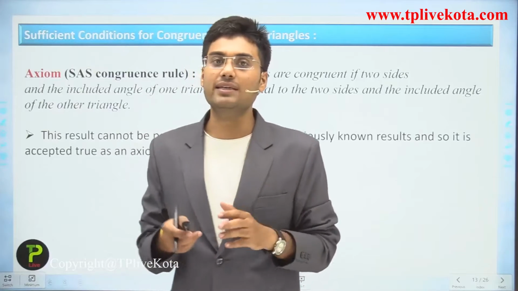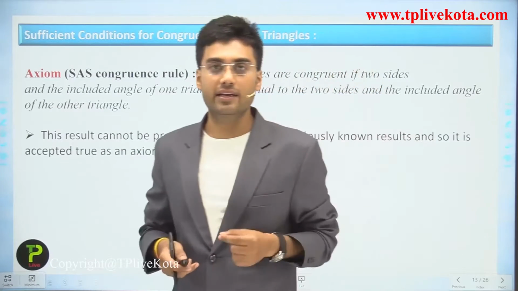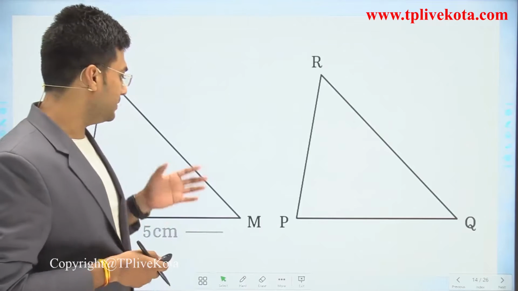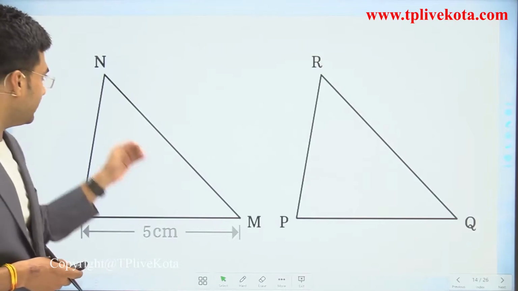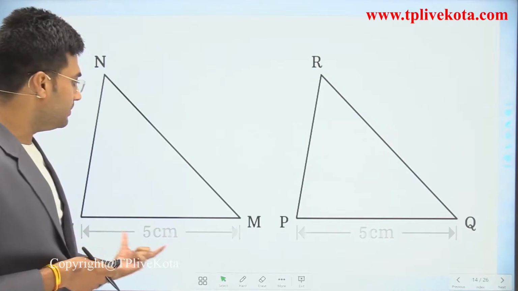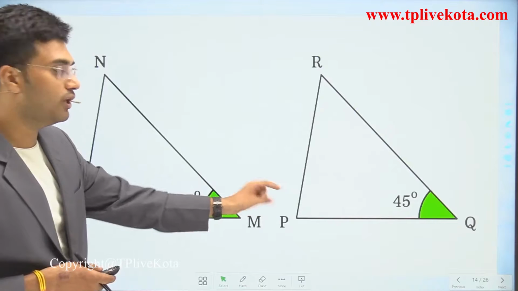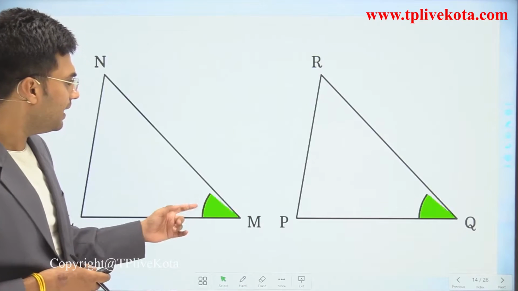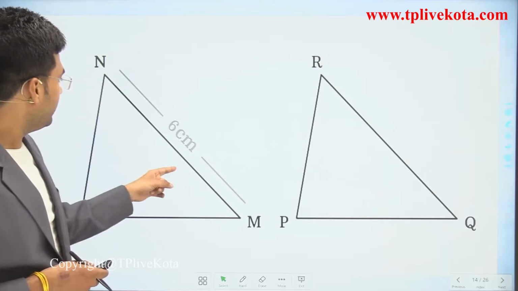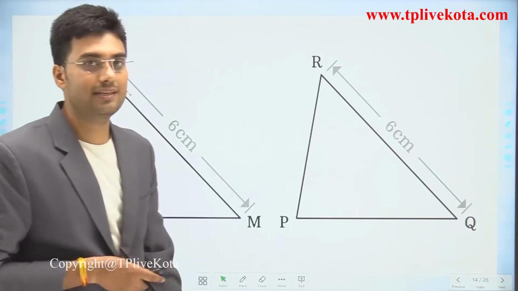So now students, let's understand this rule by one animation. There are two triangles, triangle LMN and PQR. Here LM is equal to PQ, both are 5 and 5, and these angles are 45 degrees. And this side MN is 6 centimeters, and here RQ is also 6 centimeters.